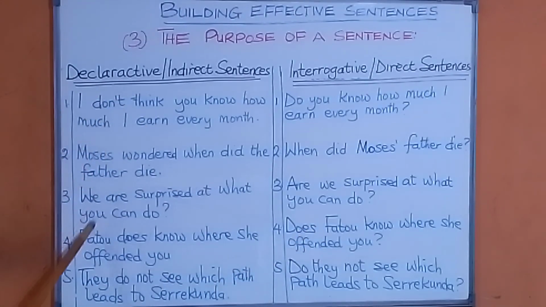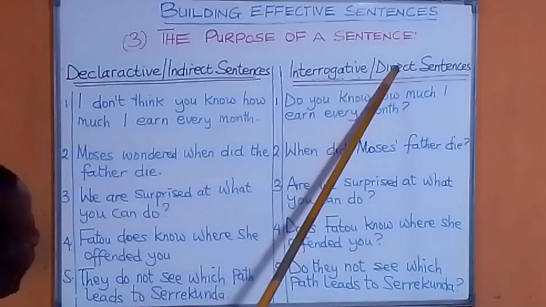Look at number four. Fatu does not know where she offended you. That's a declarative sentence. That's an indirect sentence, bearing an indirect question. Look at here: does Fatu know where she offended you?